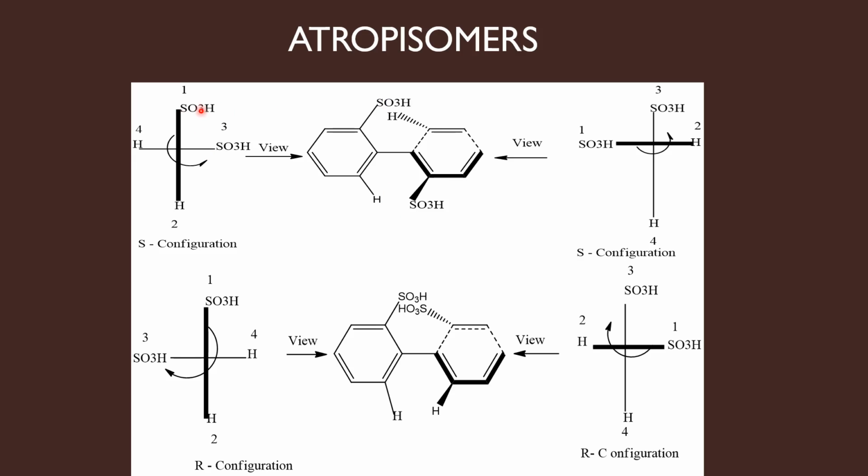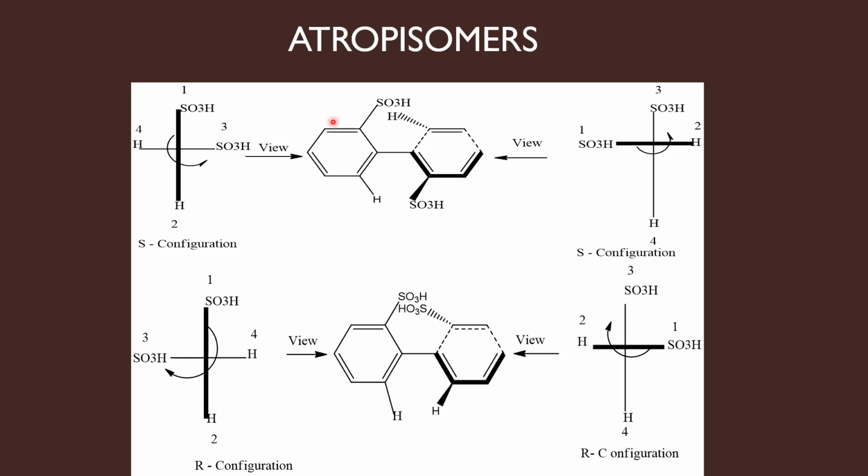So I am putting them in the head side and leg side respectively. And when I view the molecule from here, this hydrogen is at my left and this SO3H is at my right. So hydrogen at my left and SO3H at my right in the horizontal line I have placed.